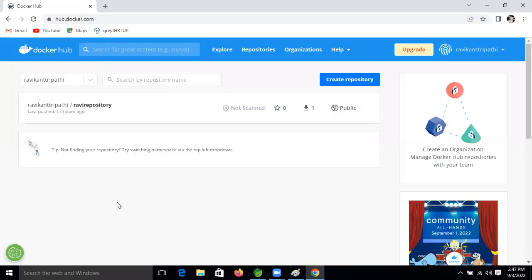This is the central repository, friends. First, we need to create an account in this one, then we can push, right? So after converting this, we need to push it to this Docker Hub. So fine now.